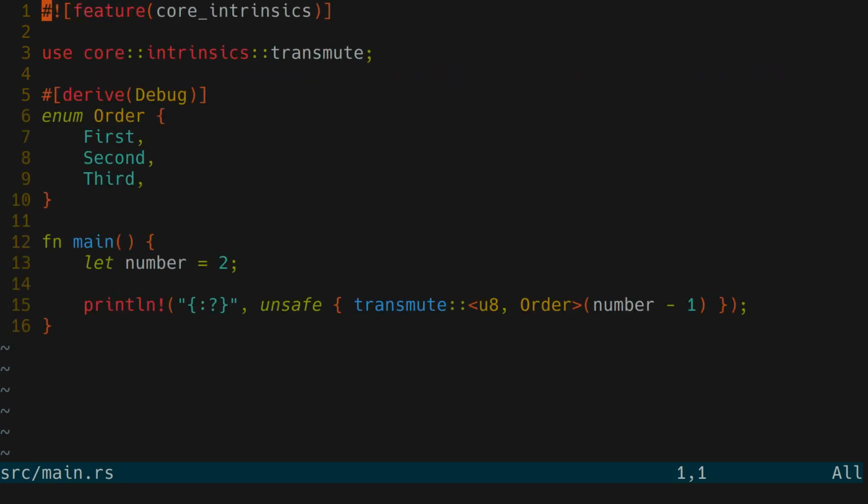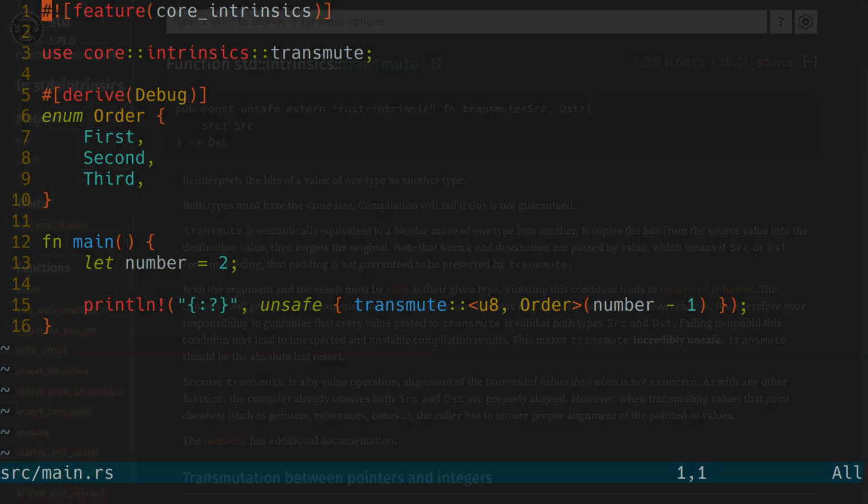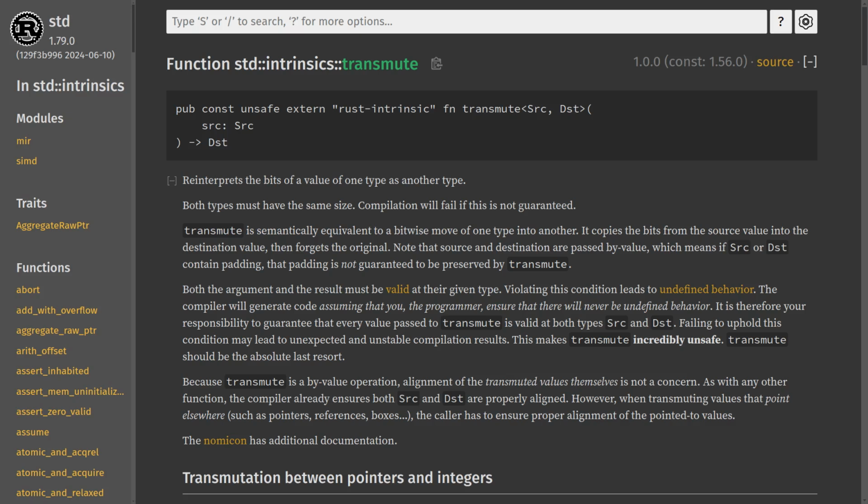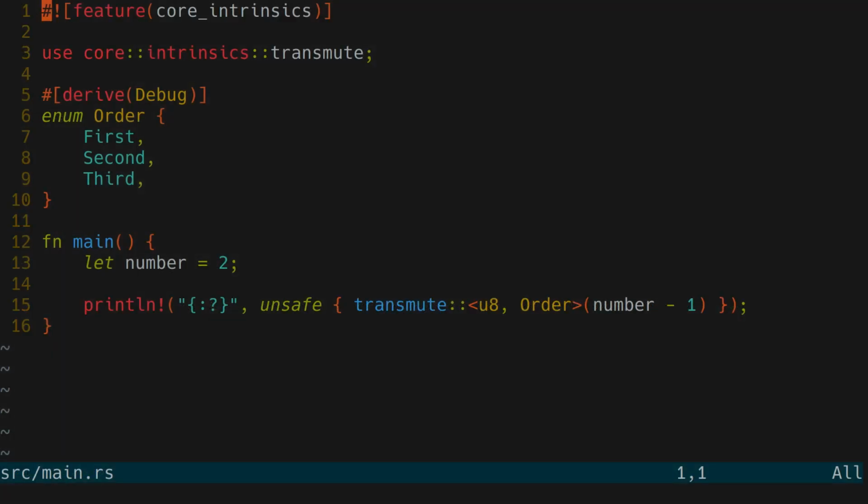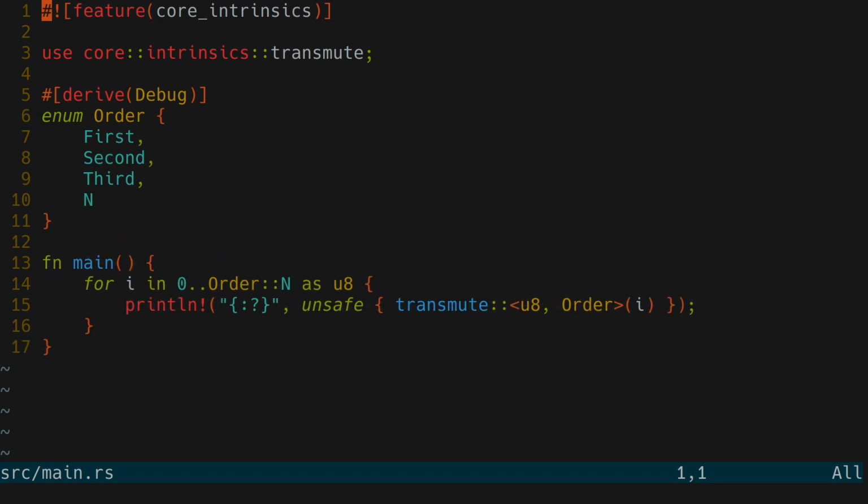Not all Rust intrinsics want us to use unsafe, but most do. Let's for example take a look at transmute. According to the docs, transmute reinterprets the bits of a value of one type as another type. If you're a Rust developer, you already feel the unsafe-sounding connotation. Here is an example program which turns Do into Re. The enum is implicitly defined like so. Quite useful if our goal is to go through each of the possible values of an enum.